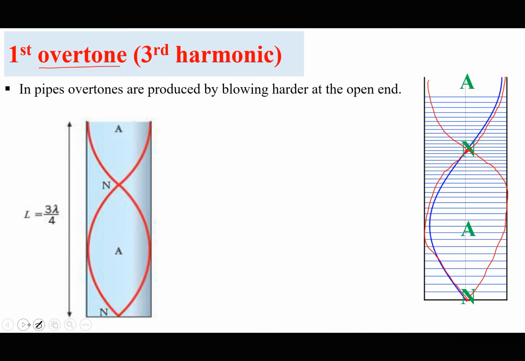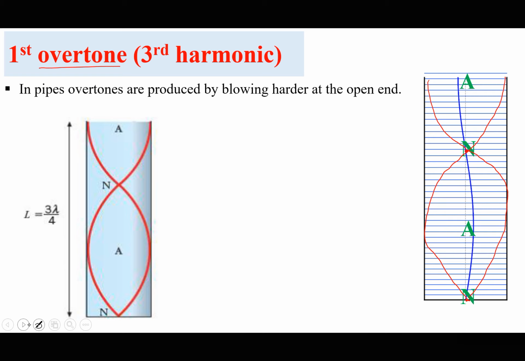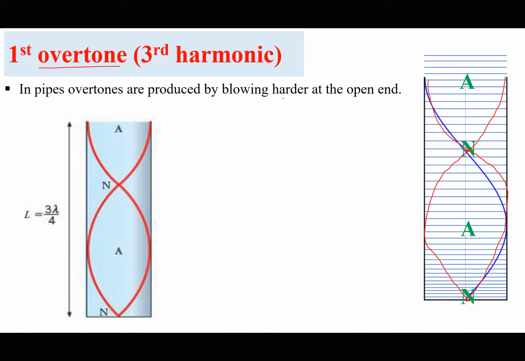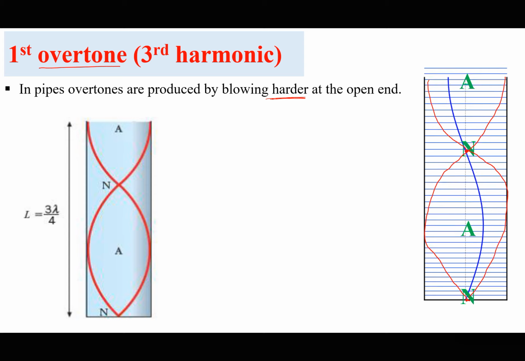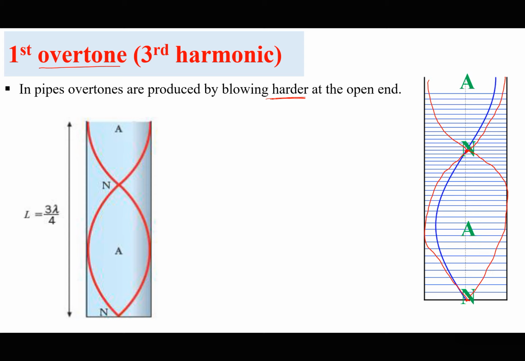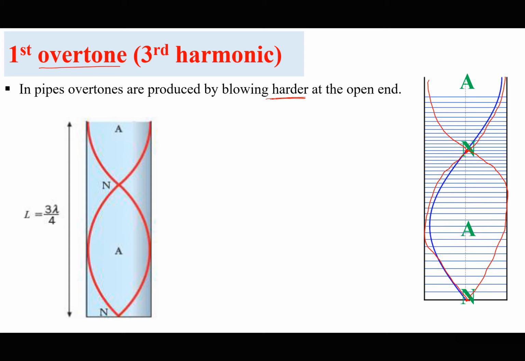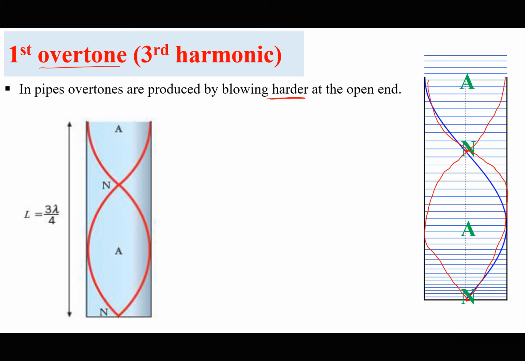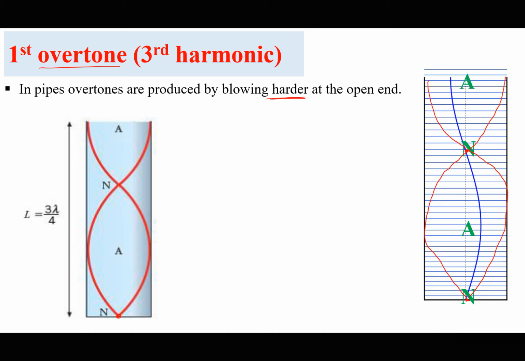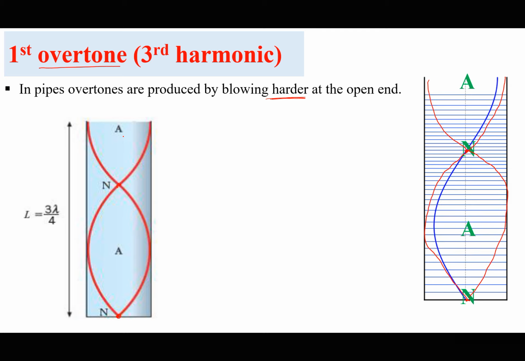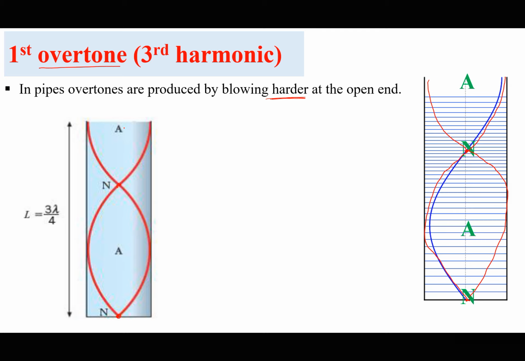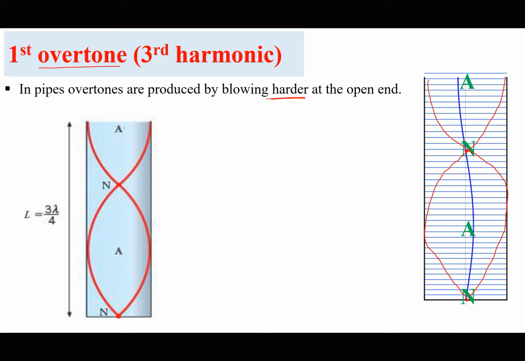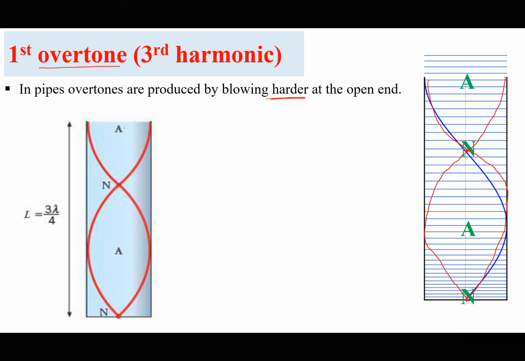So in open pipes, or in pipes, overtones are produced by blowing harder. So to increase frequency, you can blow harder at the open end. If we blow harder, we have increased the frequency, and in the process of increasing the frequency, another antinode is going to be created, because we cannot have a node at the open end. So what is therefore happening here?